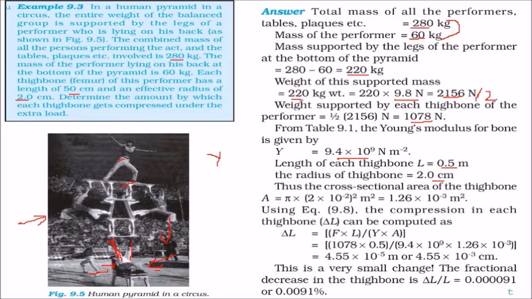So the cross-sectional area approximately of this thigh bone is given by pi, then we'll use this radius, so it will be pi r square. And of course we know that the Young modulus is given by stress upon strain. Stress is F by A, strain is delta L by L. So delta L can be found out using F into L by Y into A. Put all these values because we have found out these values, and this will be around this number. And this is a very small change. The fractional decrease in the thigh bone can be obtained by delta L by L. So this is around 0.0091%.